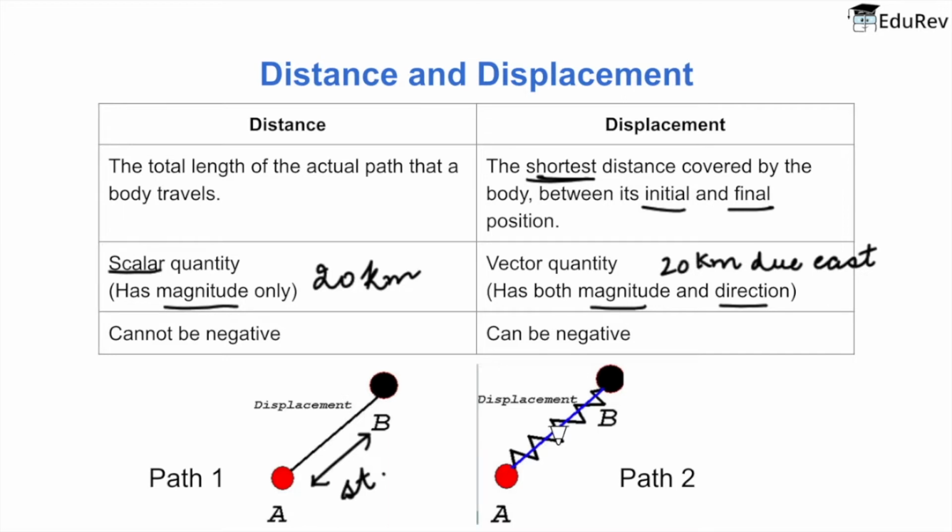But if you check path 2, if your distance is your black line, then your displacement would still be the same path as in path 1. That is displacement, because displacement is the shortest path available. So in the first case we saw that the distance was equal to displacement, and in the second case the distance was greater than the displacement.